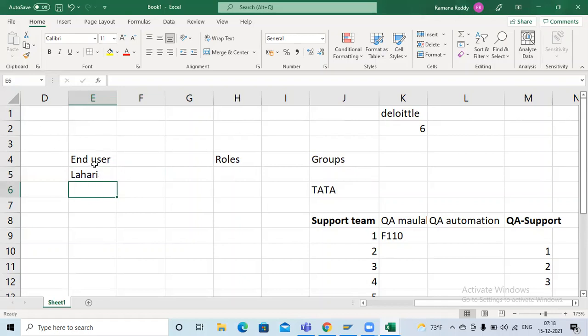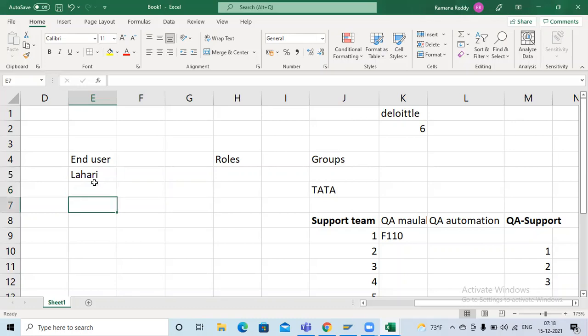She will already have some information: in case we get any error while doing day-to-day transactions, you have to escalate the error to the support team. So what Lahari will do in ServiceNow is raise one incident. While she is raising the incident, the system will automatically ask which team you want to escalate the issue to, because this is a day-to-day transaction issue.